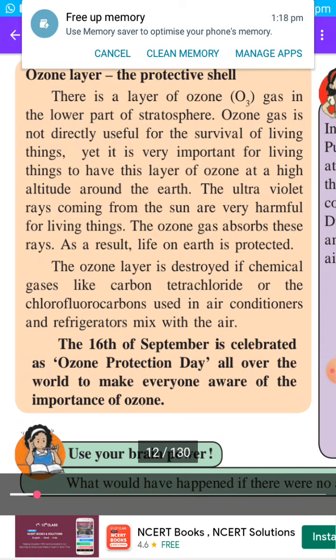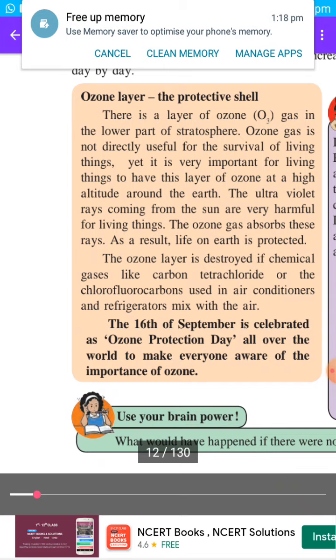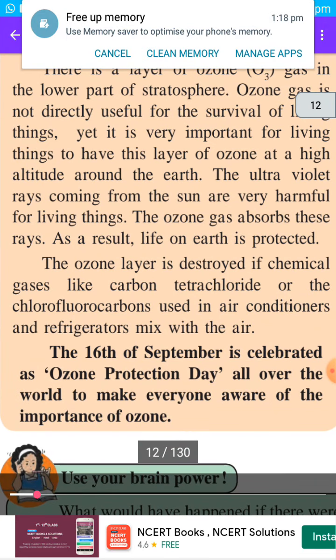The ozone layer is destroyed if chemical gases like carbon tetrachloride or the chlorofluorocarbons used in air conditioners and refrigerators mix with the air. So these are the chemicals like carbon tetrachloride or chlorofluorocarbons which are emitted when we use air conditioners and refrigerators. Now eco-friendly air conditioners and refrigerators are available in the market, but previously this kind of air conditioner and refrigerator gave out these chemical gases, which destroy the ozone layer, which are making holes in